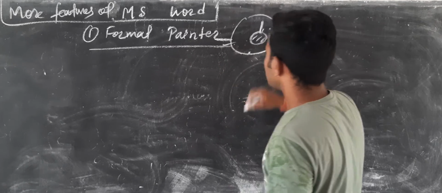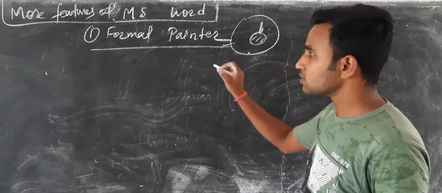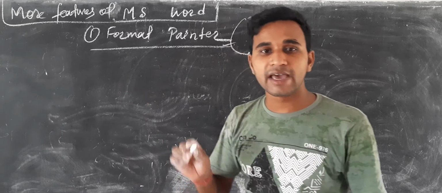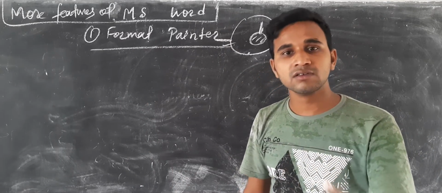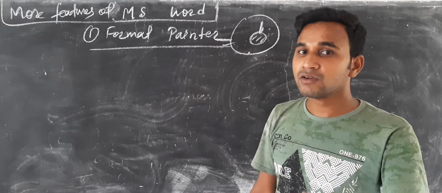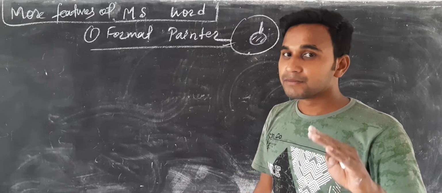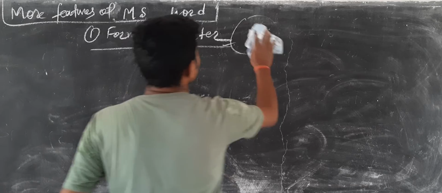This type of icon will be there in your font group, so you can select it. Your cursor will change to the format painter icon. So drag the mouse where you want to format the text.